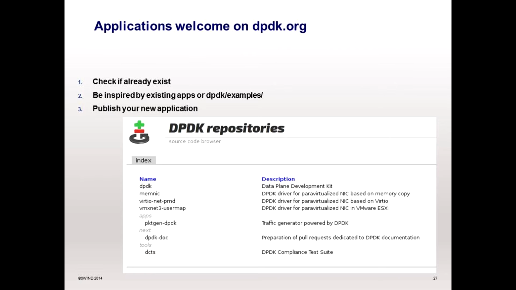So more to come next, and maybe the application you want is here. If it's not here, you could be inspired by this application. It's the beauty of the open source process. Or you can be inspired by the DPDK examples also. And then you are encouraged to publish your application on this repository.